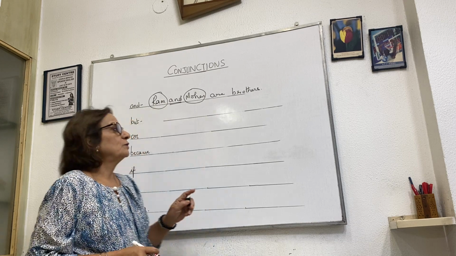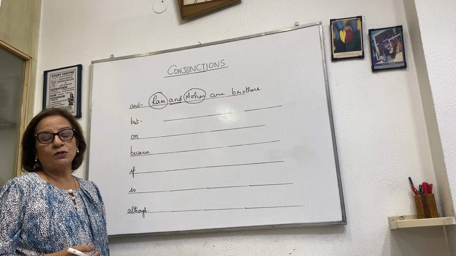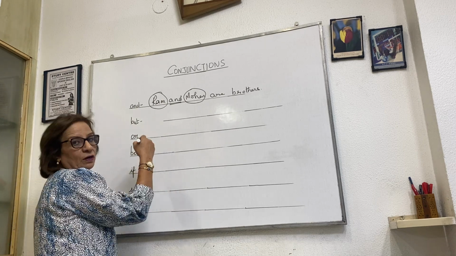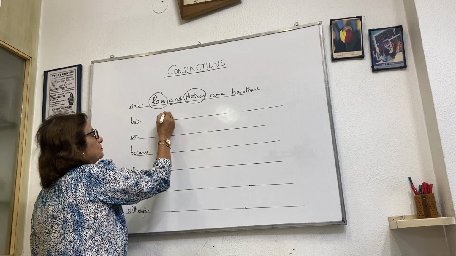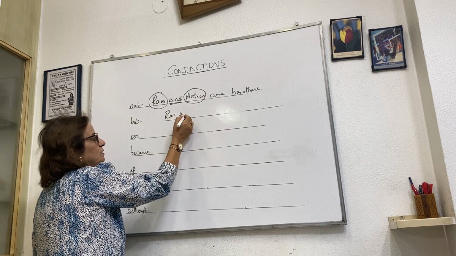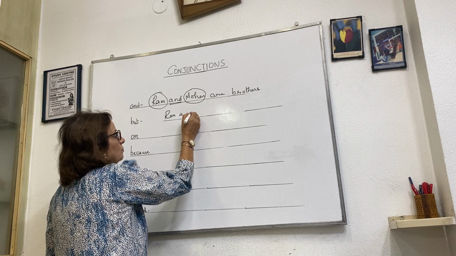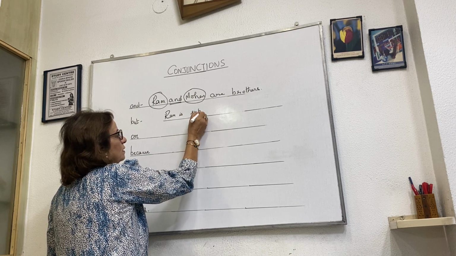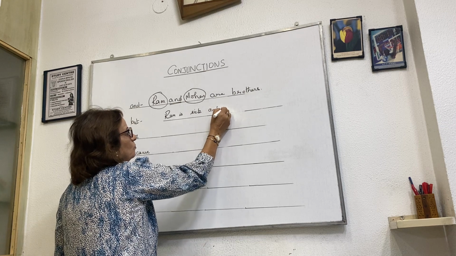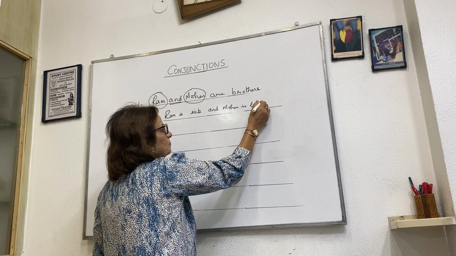I can use it by joining two sentences also. How can I say? Ram is sick and Mohan is looking after him.